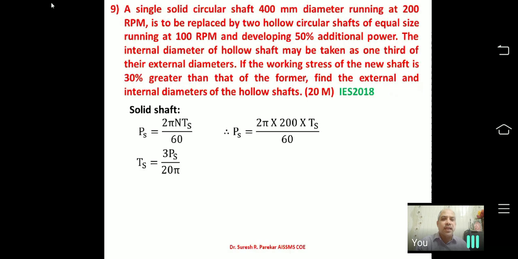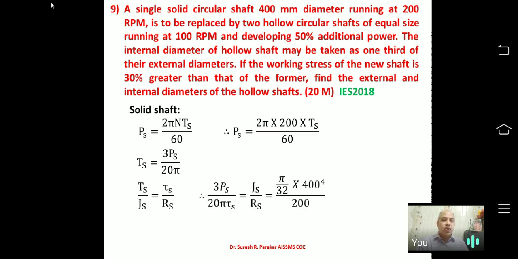Now for the solid shaft we have 2 pi NT upon 60. Now N is given, that is 200 for the solid shaft. So we have substituted values. Now if we rearrange the terms, then I will get Ts equal to 3 Ps upon 20 pi. Why am I arranging in terms of Ts? Because we have been given a relation between Ts and Th, that is the hollow shaft, which is given 50% additional power.